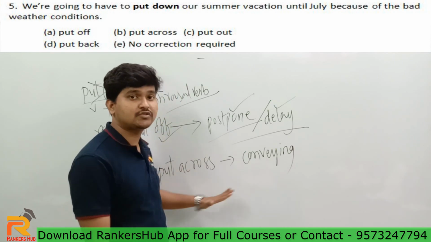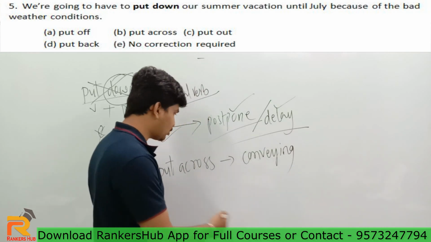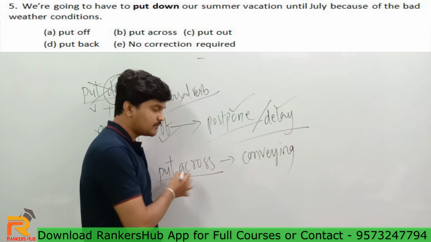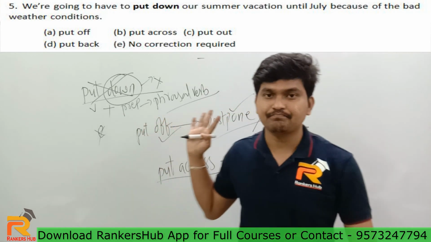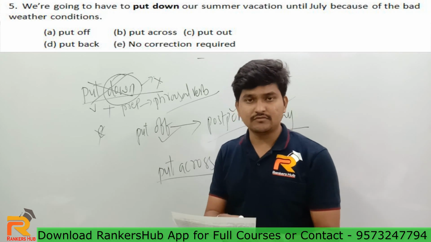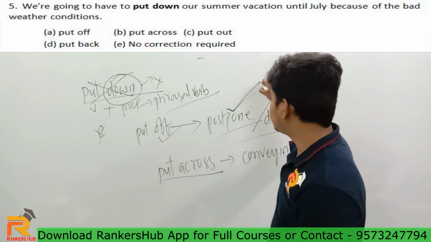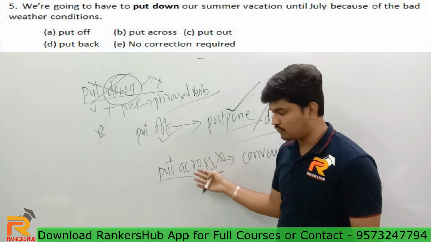That is the sense of put across. The meaning of the phrasal verb is pretty important here. If you don't know the meaning, you won't get the answer for sure. So this is not the case related to the sentence. The sentence actually requires the sense of postponing, which is given in option A. So put across is gone.